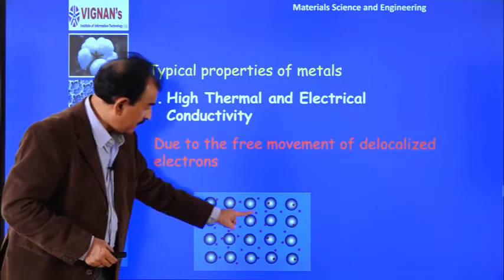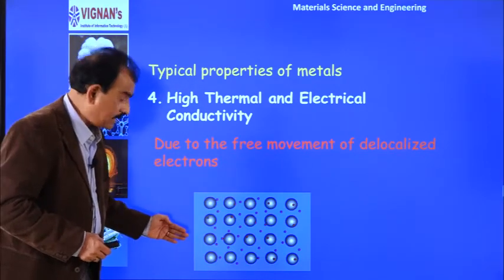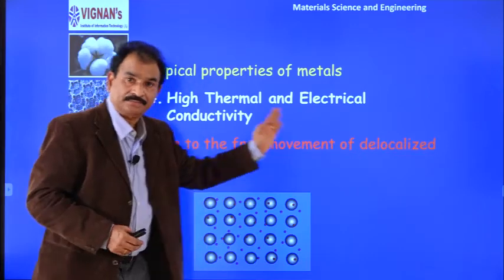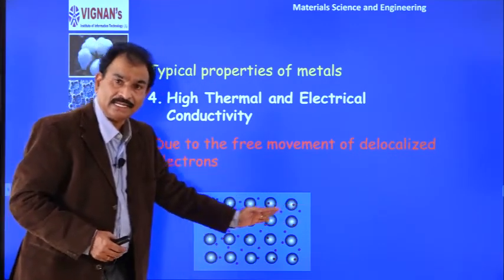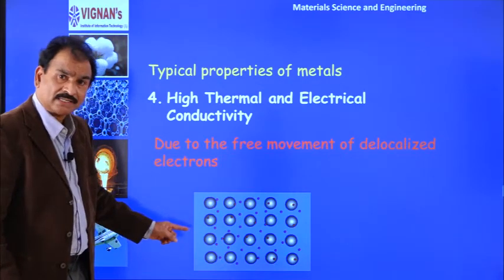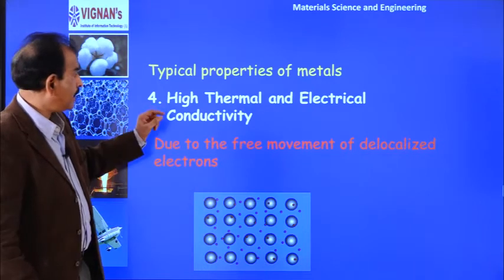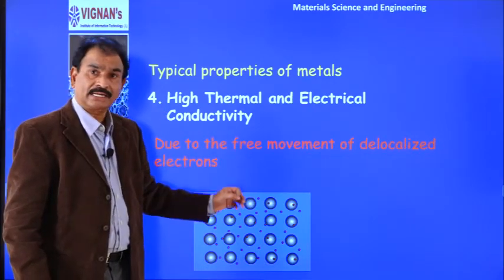So, electrons are very free. So, when you apply the external current, these electrons carry the current because they are easily moving, they are freely moving. So, the free moving electrons carry the charge. That is why metals are having good thermal or electrical conductivity.